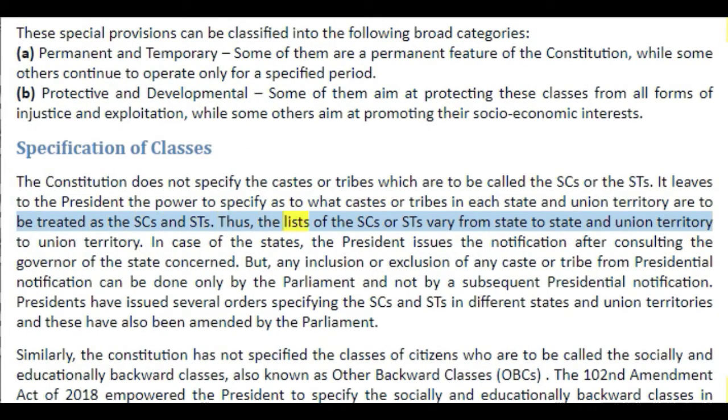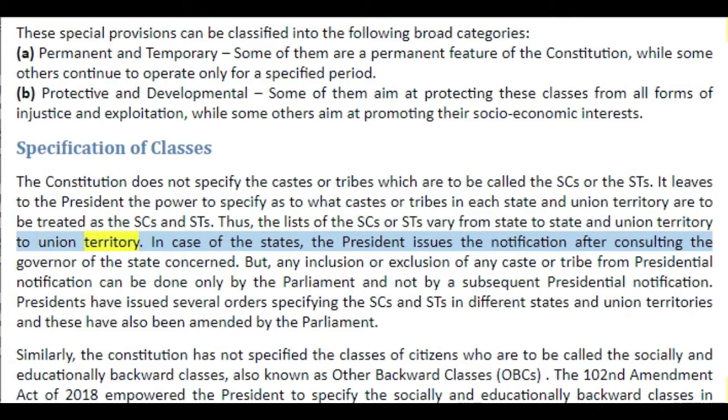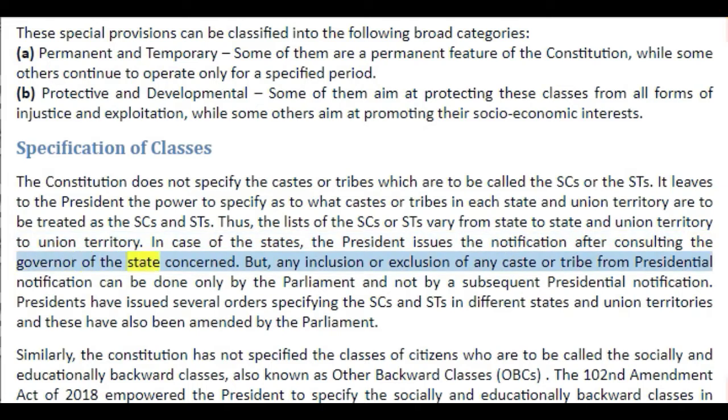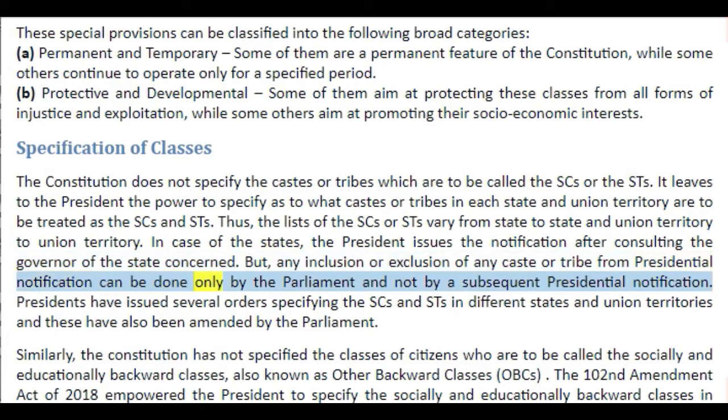Thus, the lists of the SCs or STs vary from state to state and union territory to union territory. In case of the states, the President issues the notification after consulting the governor of the state concerned. But any inclusion or exclusion of any caste or tribe from the presidential notification can be done only by the Parliament and not by a subsequent presidential notification.